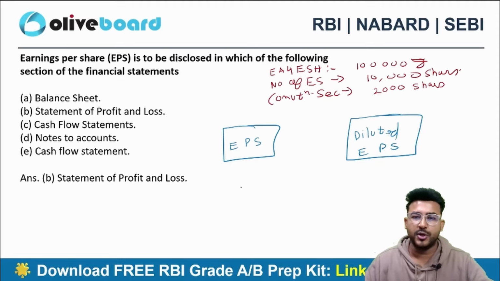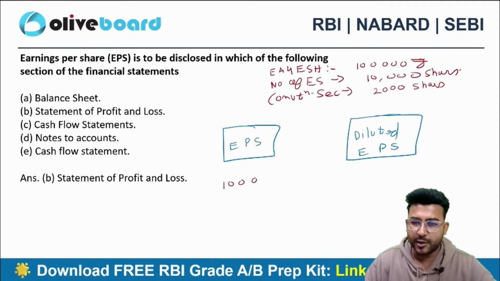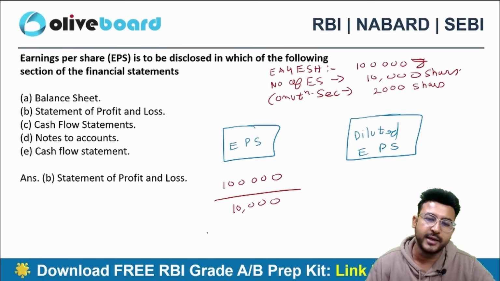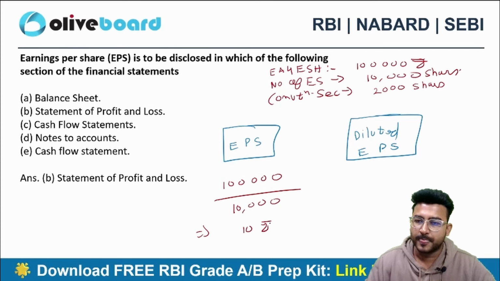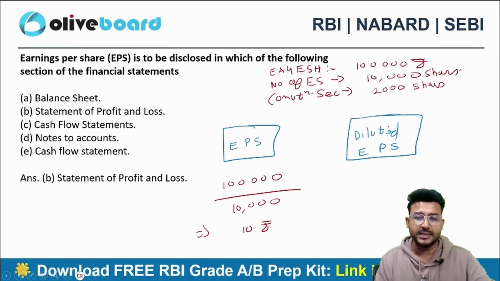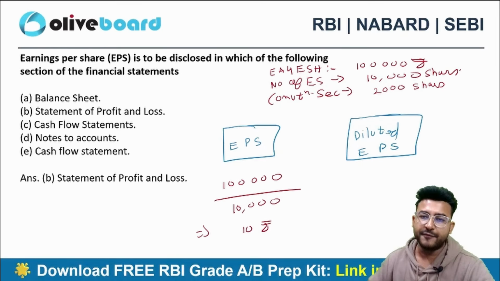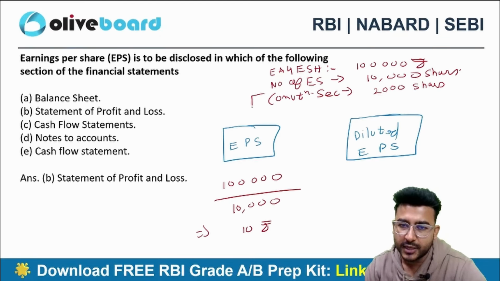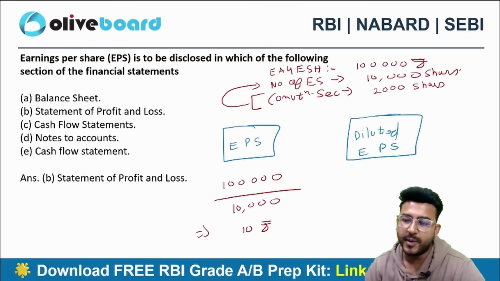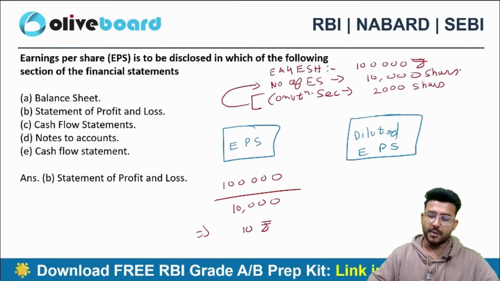Now, when I talk about earning per share, 1 lakh rupees is my earning. How many shares do we have? 10,000. So, earning available for equity shareholders divided by number of shares is 10 rupees. But when I talk about diluted EPS, I'm thinking, what if after some time these convertible securities also become a part of my equity share community?